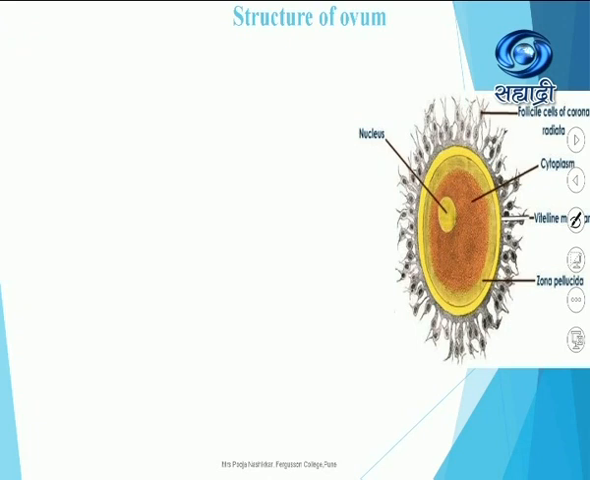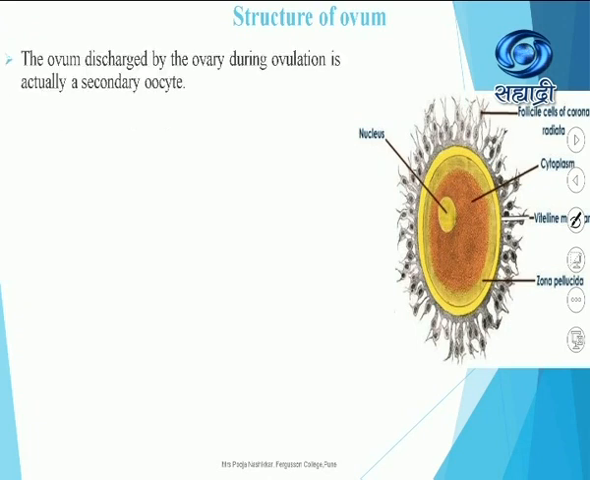Now let us study the structure of the ovum. How is the female gamete, the ovum, dissimilar from the male gamete, the sperm? Structure of the female gamete, ovum. The ovum discharged by the ovary during ovulation is actually a secondary oocyte. Understand it better: whatever ovum is released, the ovum discharged by the ovary during ovulation is actually a secondary